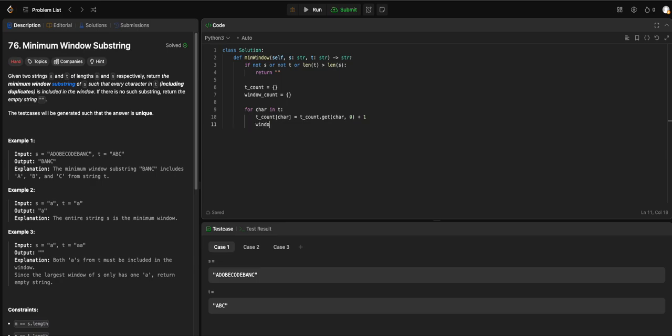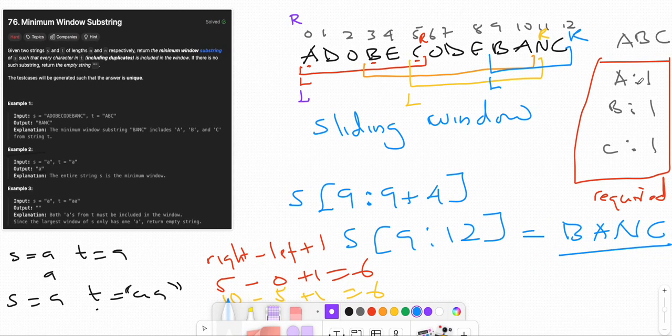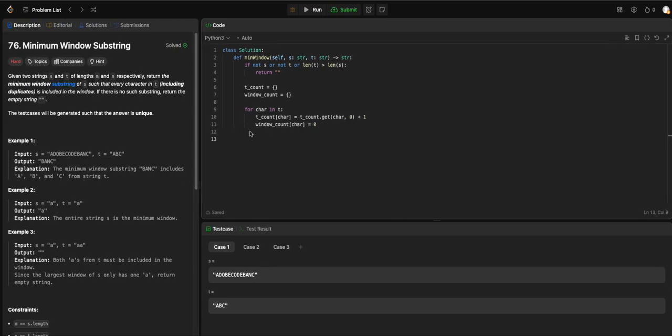And for the window count, for a particular character, the count starts at 0. So we see A, B, C with this function.